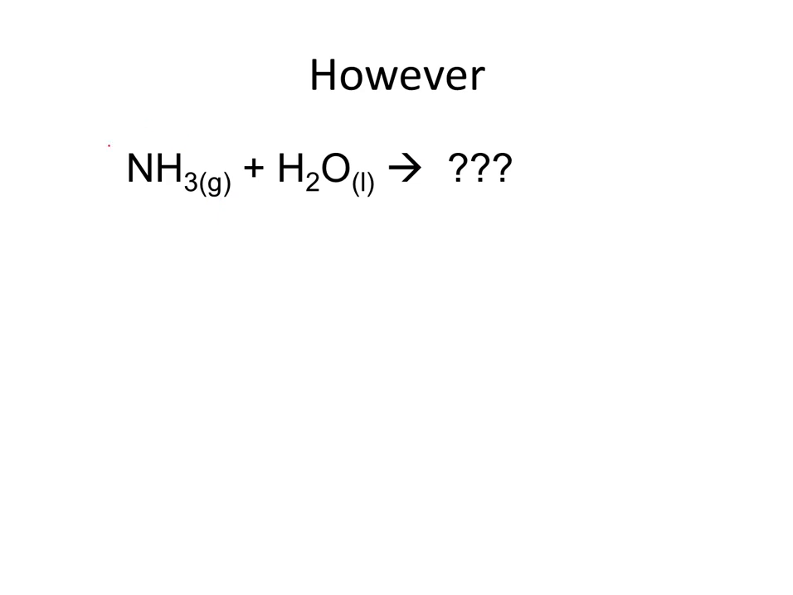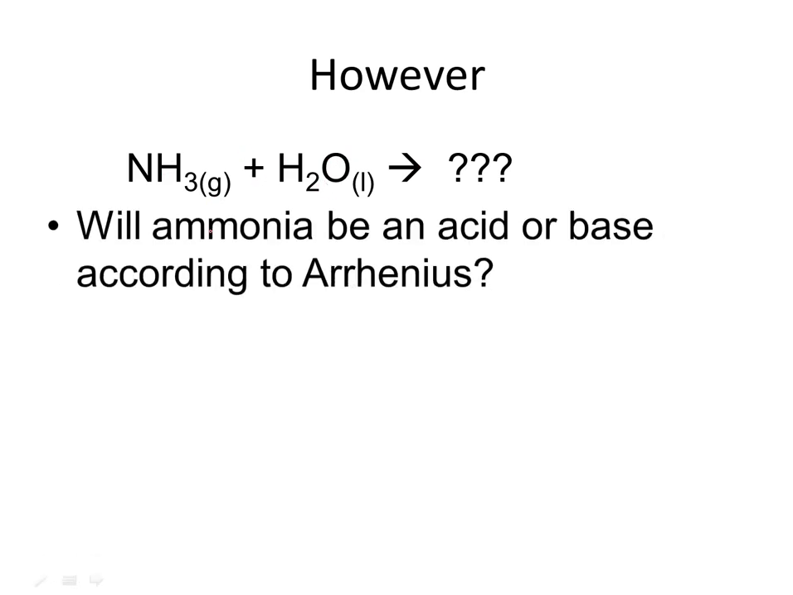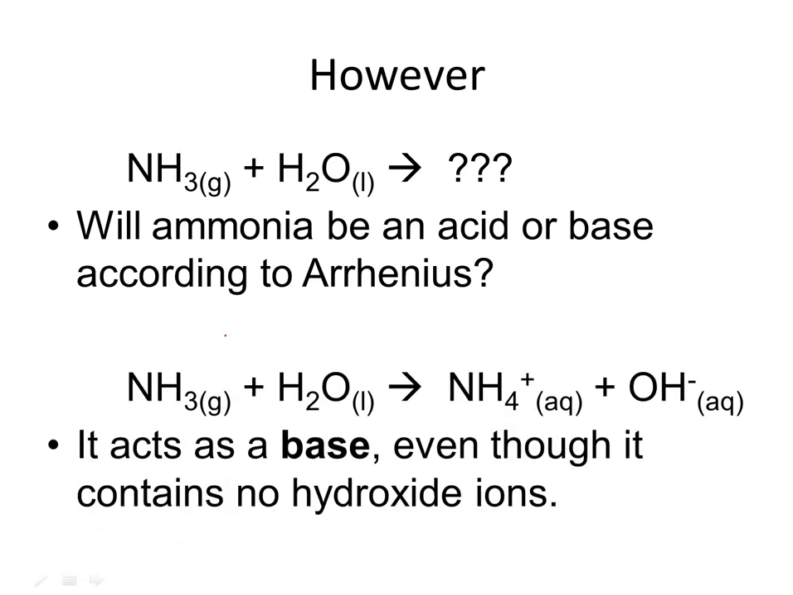However, things like ammonia, when they are added to water, didn't follow that theory. So will ammonia be an acid or a base according to Arrhenius' theory? Ammonia has no OH ions, so according to Arrhenius' theory, it cannot be a base. However, when you put ammonia in water, it forms a base. So this theory had to be changed. When ammonia goes into water, you end up producing hydroxide ions. Now ammonia doesn't have any hydroxide ions, so bases do involve hydroxide ions, but they don't necessarily have to be